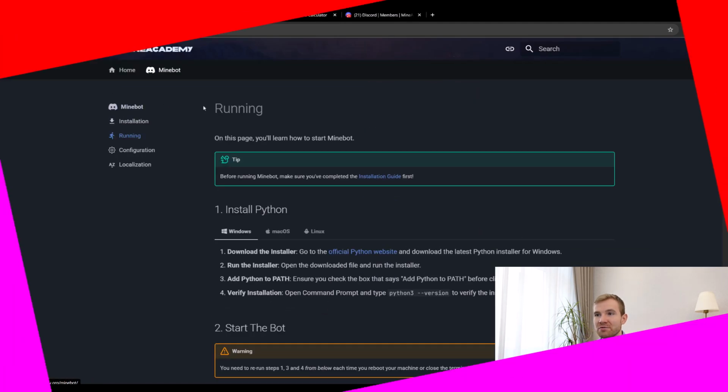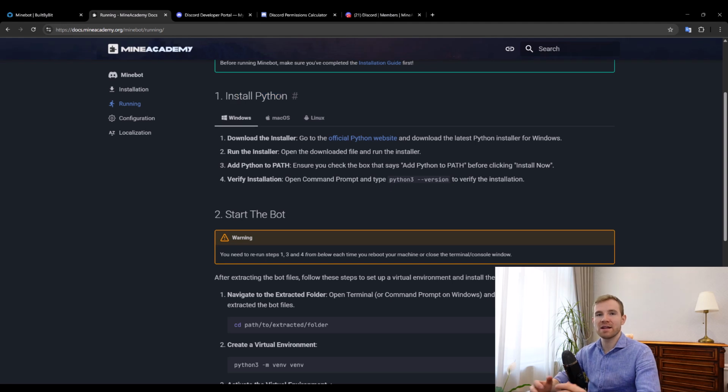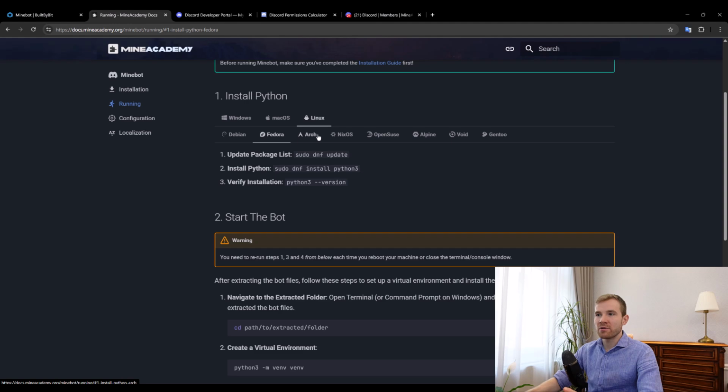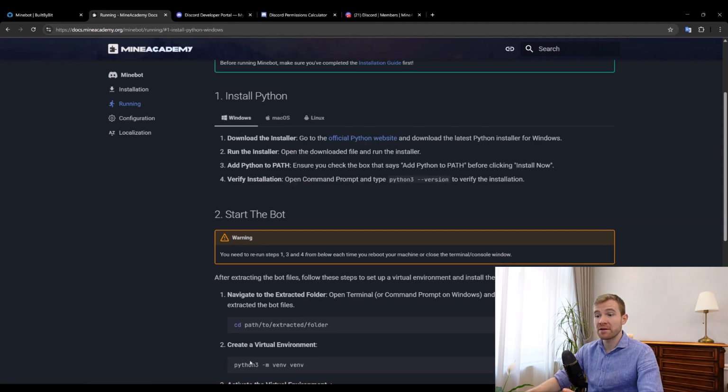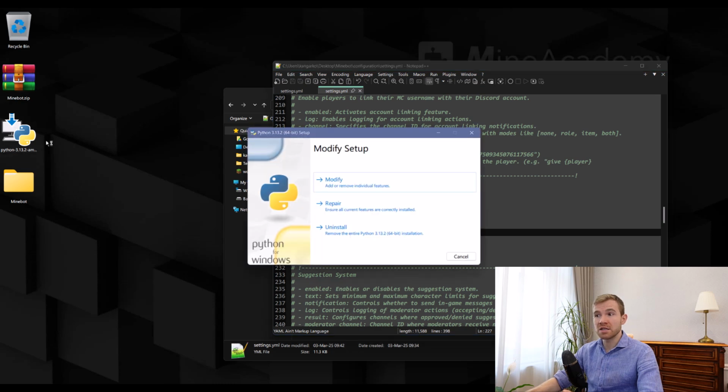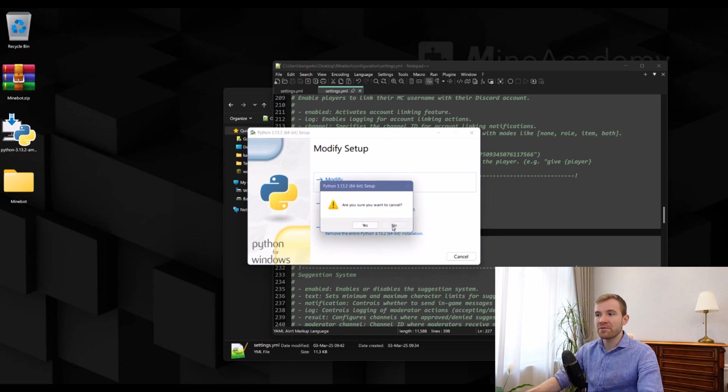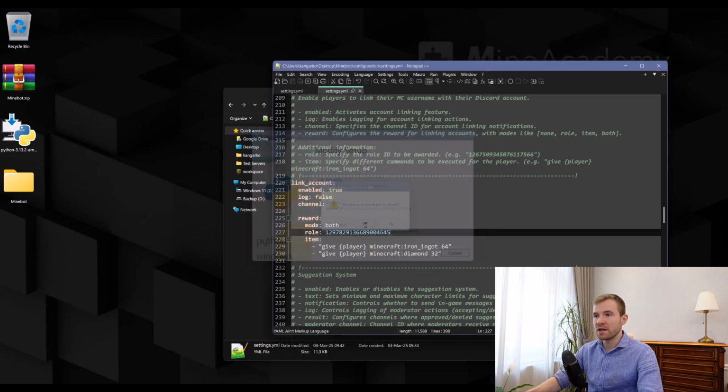So head over to running. First things first, this bot is running under Python. We cover all of these 3 different platforms, and there are a lot of sub platforms for Linux. You can just follow the installation guide right here. Quickly, for those using Windows, when you install it, there is going to be an add to path option, so make sure this is ticked, and there's also going to be run as an administrator or something like that, so make sure that is ticked too. I think the other platforms don't ask for that information.